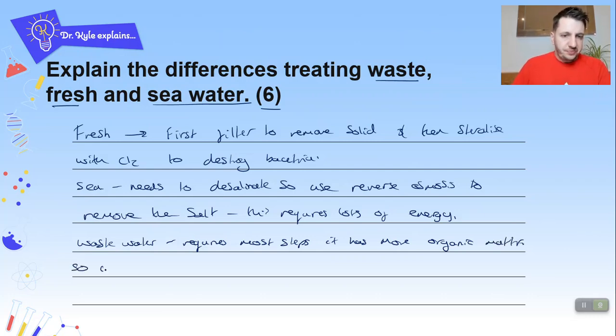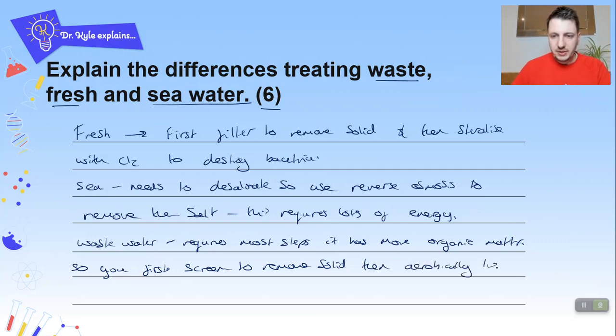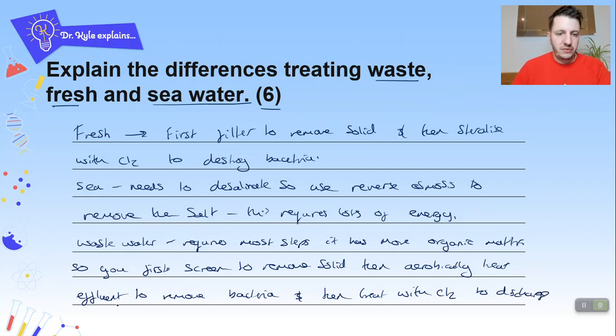So you first screen to remove solids, then aerobically treat the effluent to remove bacteria, and then treat with Cl2 to discharge into rivers.